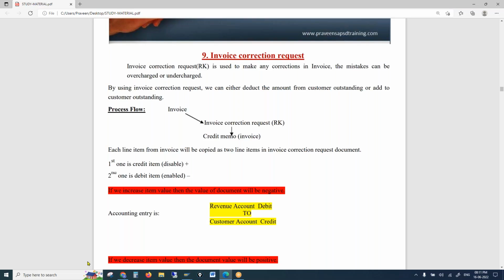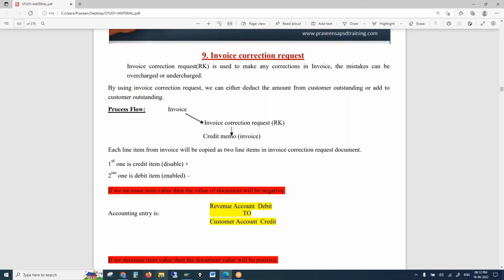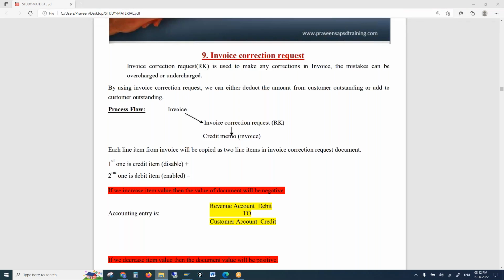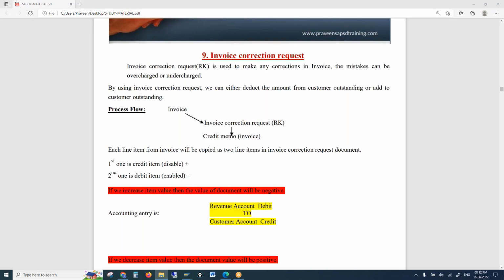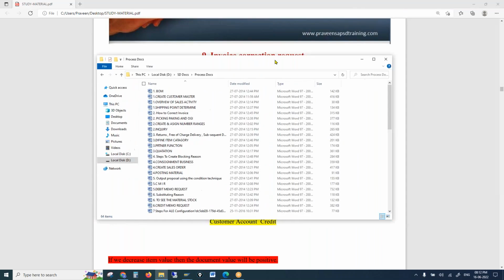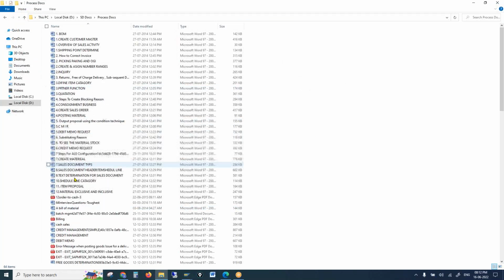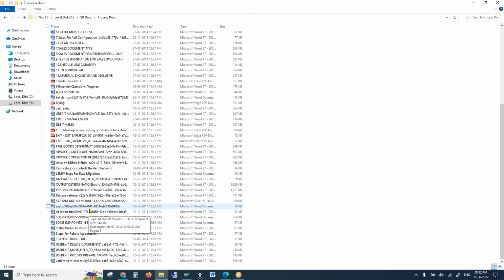This is a special process, and this will happen only in invoice correction. So let me open the document. As I told you, every process is documented here. You can also see invoice cancellation, invoice correction, every process. So if I go for invoice correction,